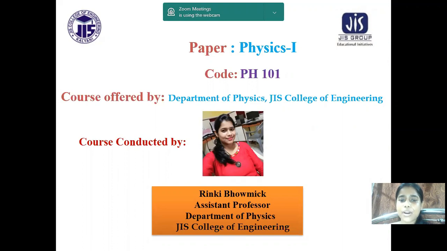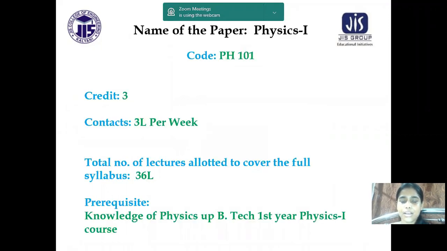Today's lecture is for first year. For first year, the paper name is Physics 1 and the paper code is EH101. The paper is Physics 1, with 3 credits.